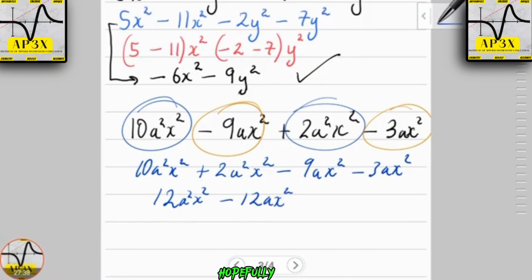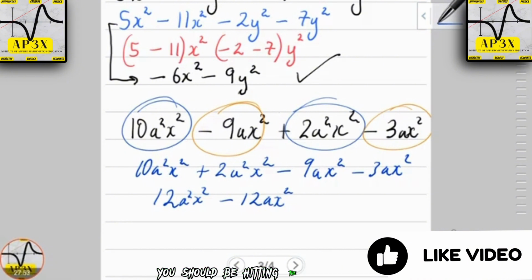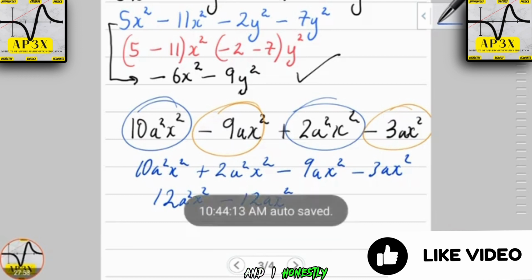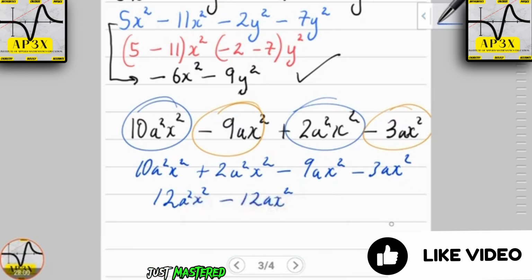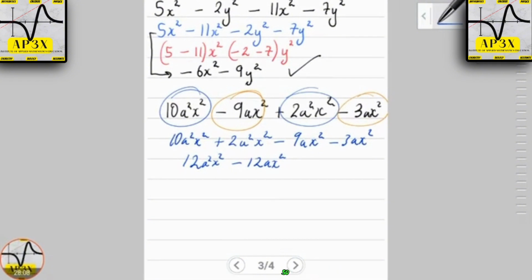Alright, so hopefully that is clear. If you walked into an algebra class and you saw this for the first time, you would almost believe that this is a very complicated topic. But if you've been watching this video from the beginning and you've reached this point, you should be hitting the like button by now, because I honestly know that you have just mastered, or you have unlocked a key towards something that you've been struggling with in math. Alright, so that is basically the concept behind adding and subtracting like terms.